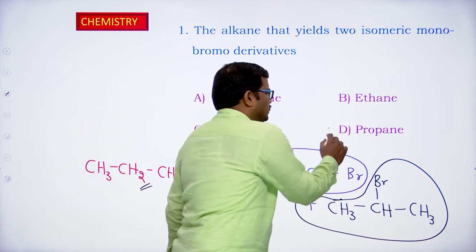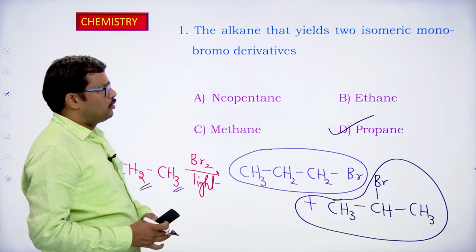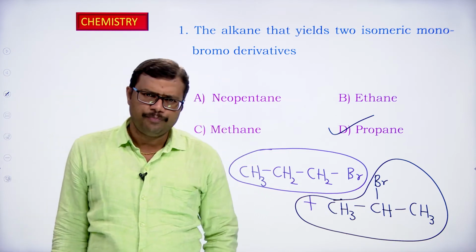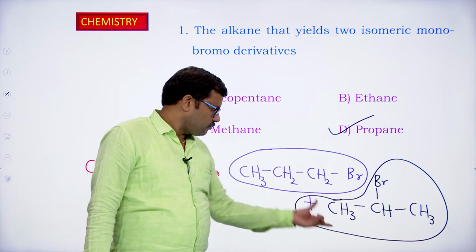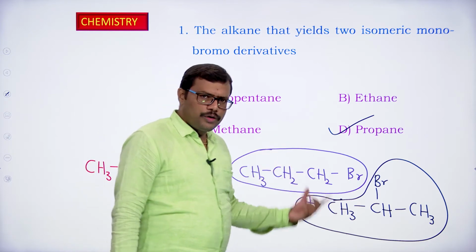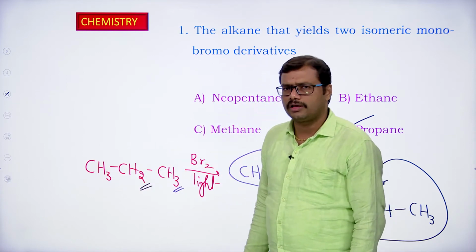So the correct option is propane. Propane is the correct option which gives us two different types of isomeric monobromo derivatives, okay. So look at the products, we are getting two different products. How are two different products obtained? Two different products are obtained because of the presence of two different types of hydrogen atoms in the molecule.